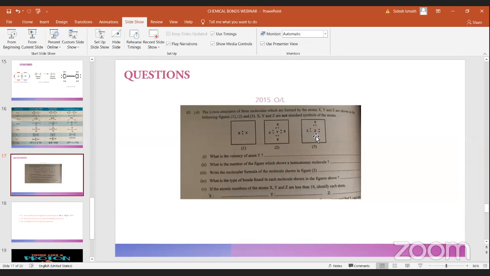Now take Z. We'll take Z dots. How many dots are around this Z? Count them. You have 5 dots, which means the valence shell has 5 electrons. So what is the element which has 5 electrons in the valence shell? It is nitrogen. Now you can see X. X electrons are represented by crosses.